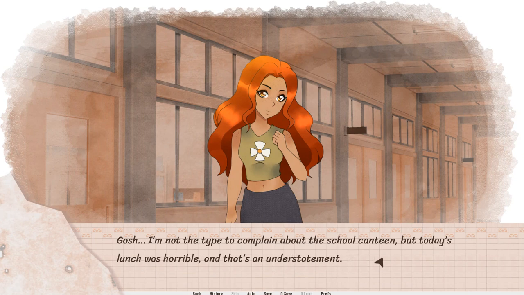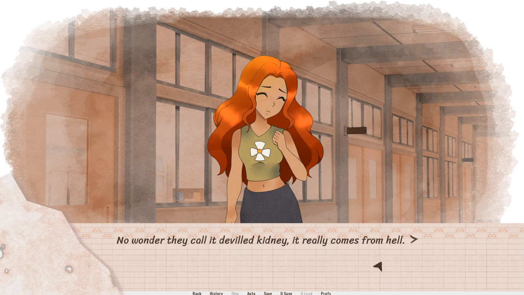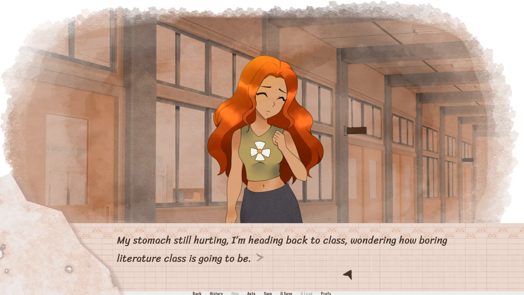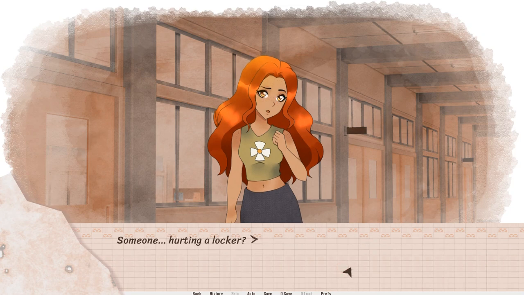I'm not the type to complain, but today's lunch was horrible. No wonder they call it the devil kidney. It really comes from hell. The original meal isn't that tasty. A low-cost version of it, God save us. My stomach's still hurting. I hear some noise.